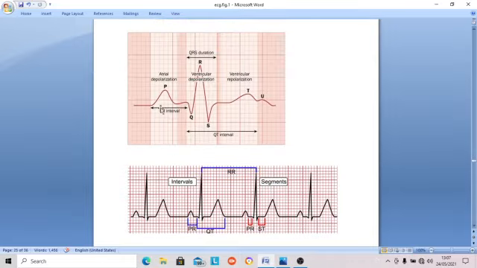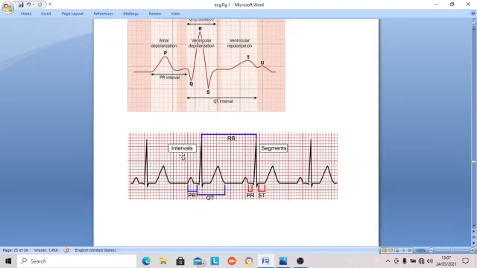This we have seen. This is the PR interval. The ongoing atrial depolarization causes the P wave. Ongoing ventricular depolarization causes the QRS complex. Ventricular repolarization causes the T wave.